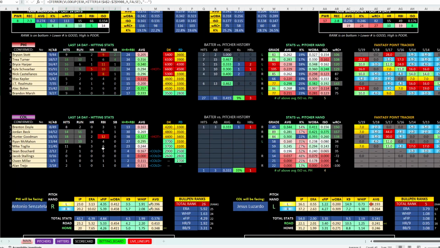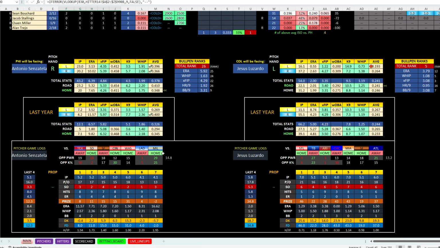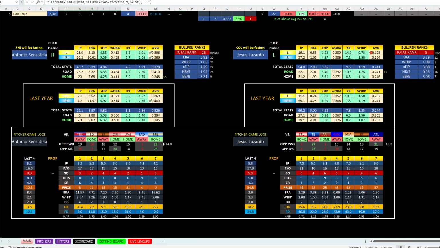Philly's red hot right now. Coming down here, Senzatella. He's another Colorado pitcher. Look at this. He's allowing a .378 average to opponent hitters. On the road, a .410 average, and at home, a .348 average. And that's through 43 innings already. He's allowing almost a .400 average. And then this bullpen ranks 26th, ERA near 6, WHIP near 1.6, xFIP over 4, giving up almost 2 home runs per 9 innings, walking 3 1/3 per 9.